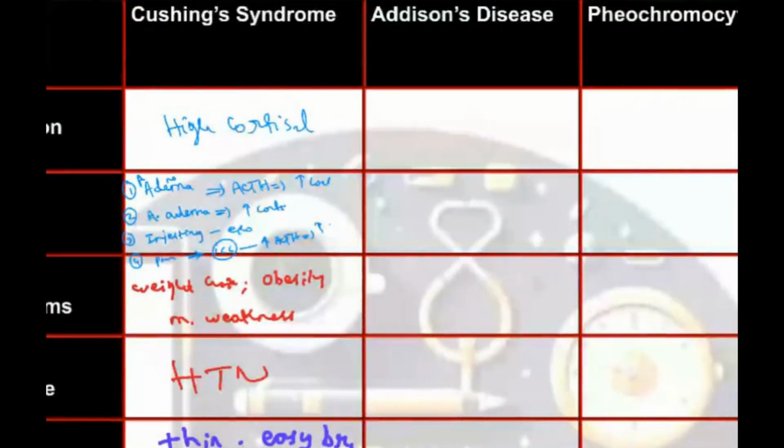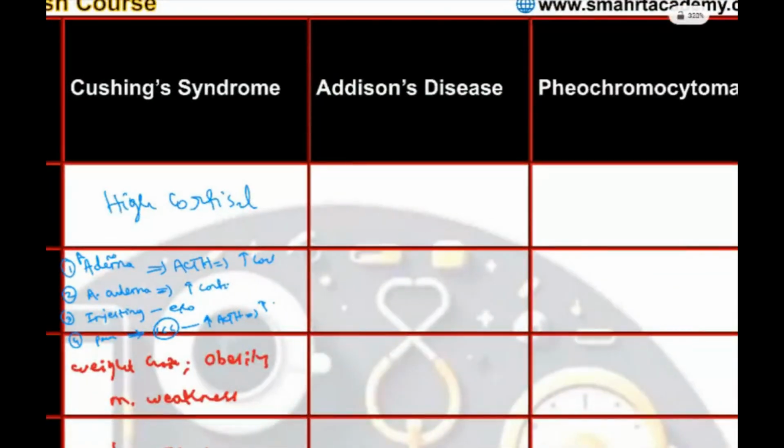Now we'll talk something about Addison's. What is Addison's disease? Addison disease is a condition where there is low levels of cortisol and aldosterone. So basically Addison is a disease which means there is adrenal insufficiency. Adrenal gland is not functioning properly. In Cushing syndrome, adrenal gland is hyperfunctioning. But in Addison's disease, adrenal gland is not functioning properly.